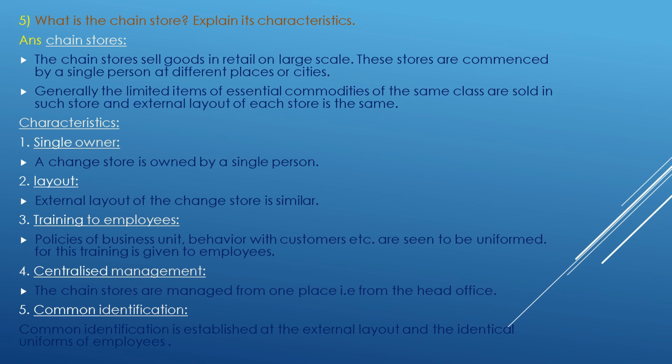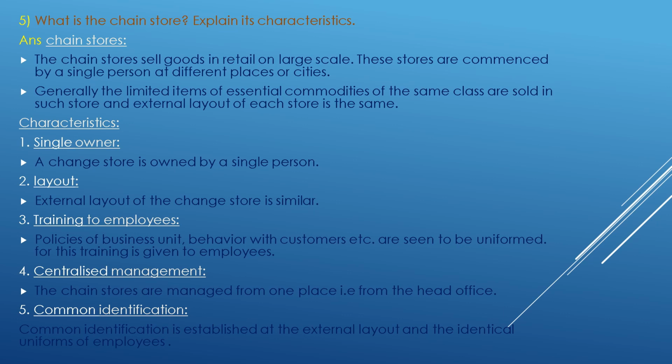What is a chain store? Explain its characteristics. Chain store. The chain store sells goods in retail on a large scale. These stores are owned by a single person at different places or cities. Generally, a limited number of items of essential commodities of the same class are sold in such stores, and the external layout of each store is the same.